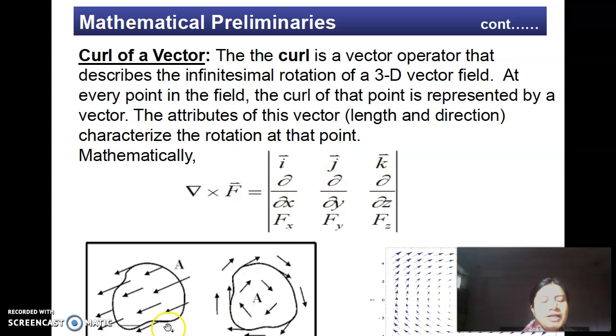If your field is irrotational, in that case, the curl of the vector is 0. For example, in this case, what we observe is that here the curl is 0. While in this case, the direction is continuously changing, the field is curling. So the curl of this vector A is non-zero.